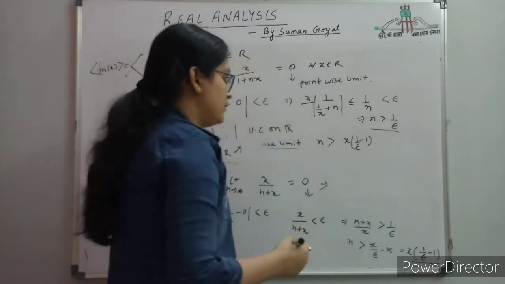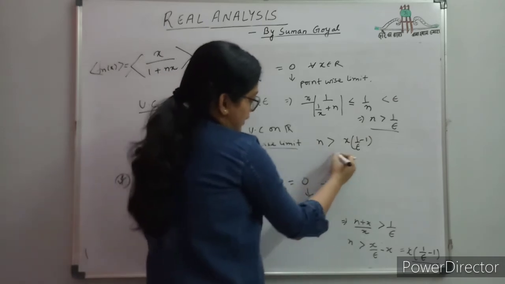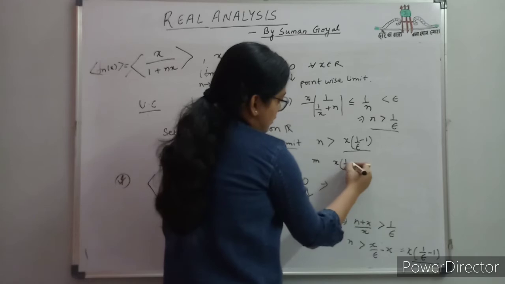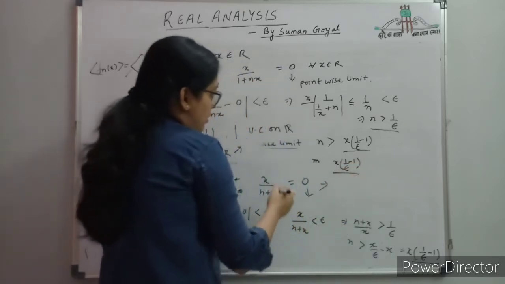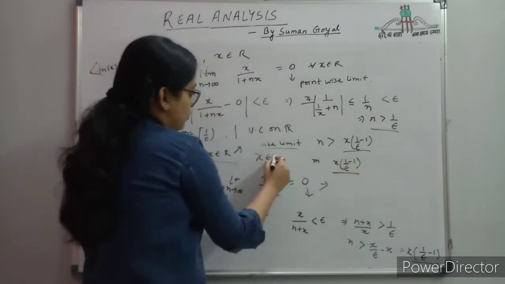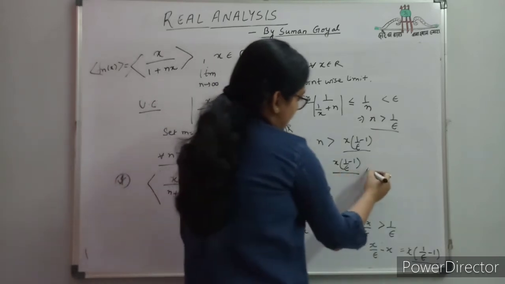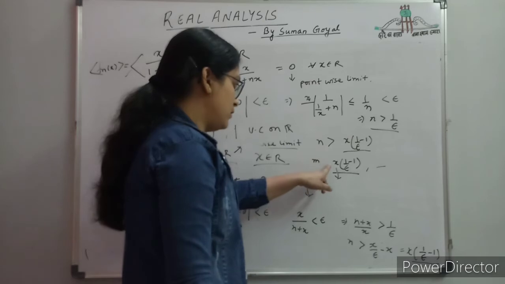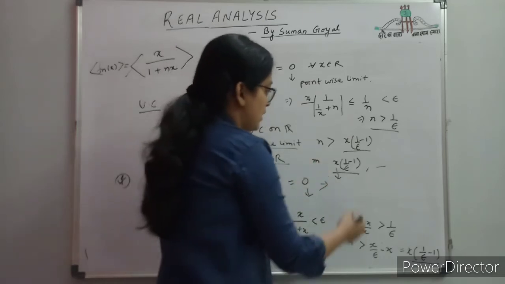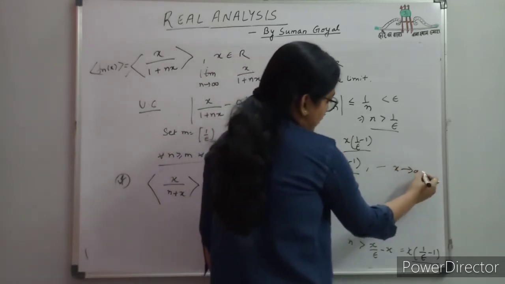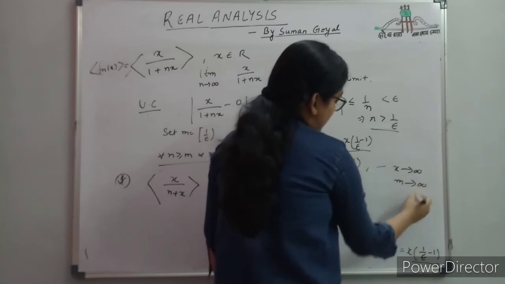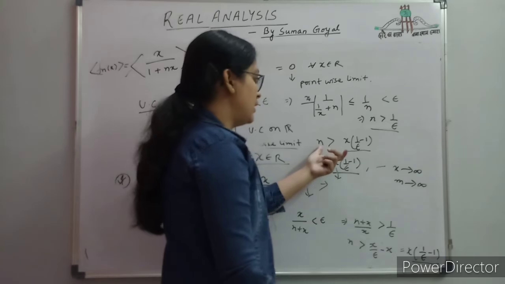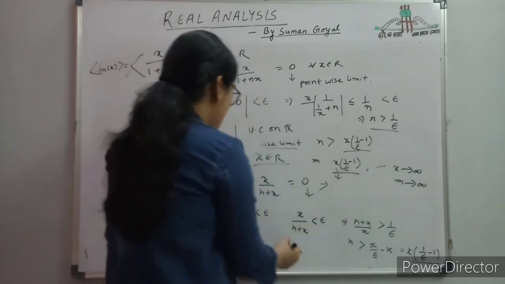From here, what is the next step? You have to set an integer m greater than this function. Okay, so in the whole R, x belongs to R, means in the whole R you have to check if x increases, this m increases, because it is directly proportional. If x increases then the value of m will also increase. If x tends to infinity, then in that case m also tends to infinity, and if m tends to infinity we cannot find any m such that n greater than or equal to m, and this condition holds true.